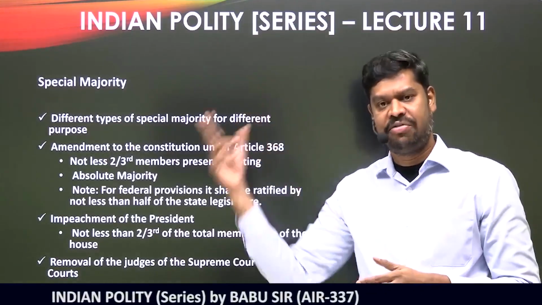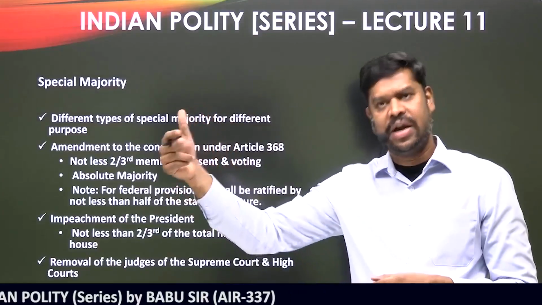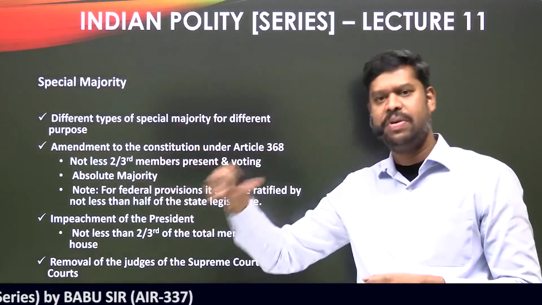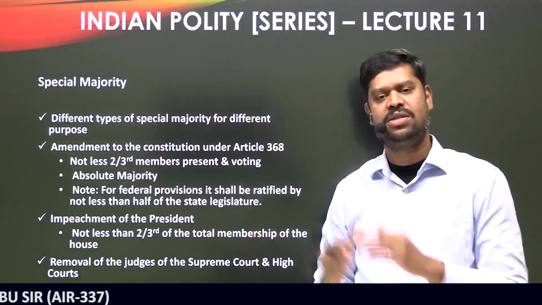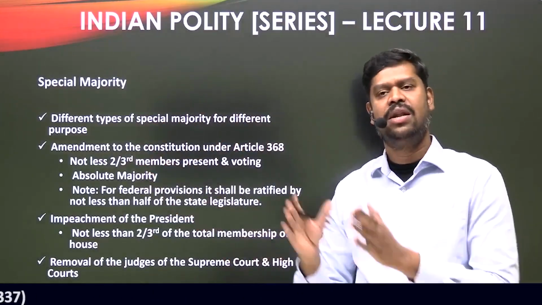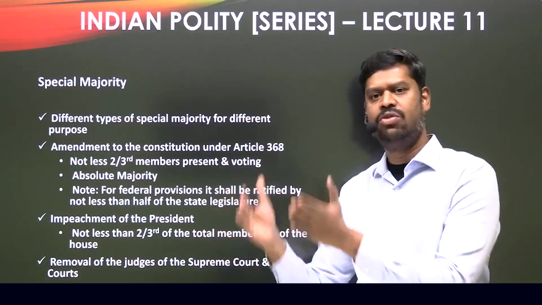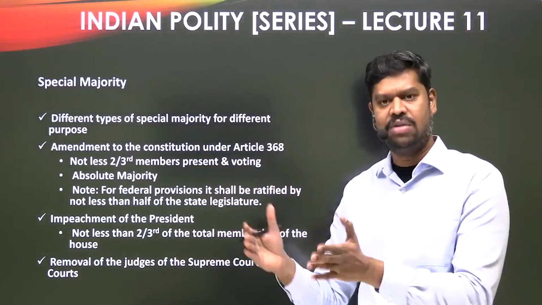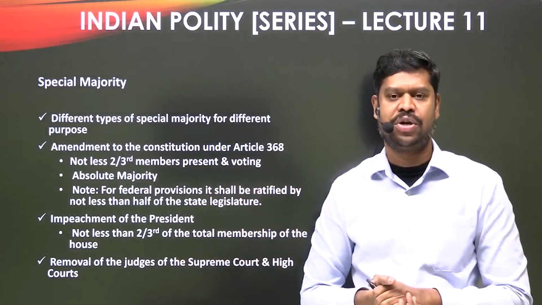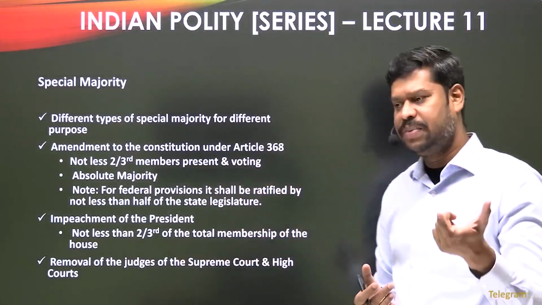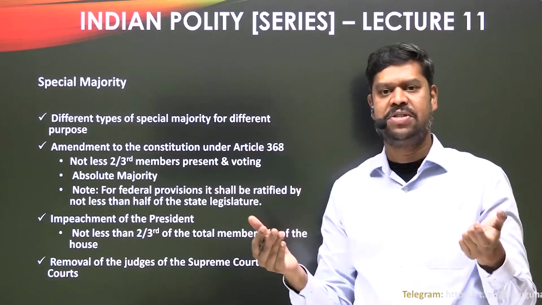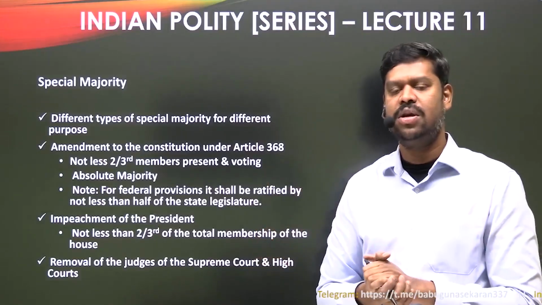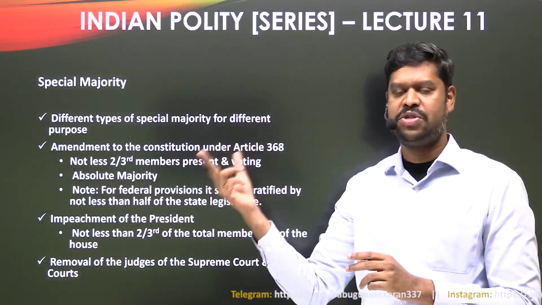If it is amending the federal provisions, then in addition to these two conditions, it shall also be ratified by not less than half of the state legislatures in India. And each and every individual state legislature has to ratify it with a simple majority. And the special majority required to impeach the president is not less than 2/3 of the total membership of the House.